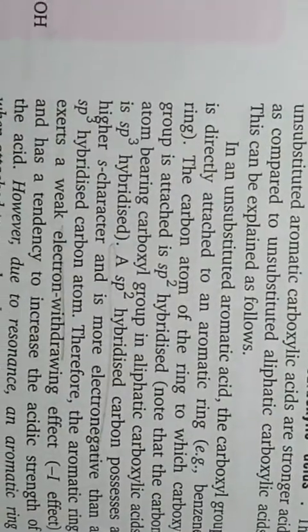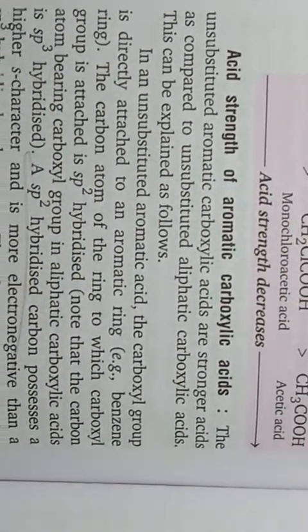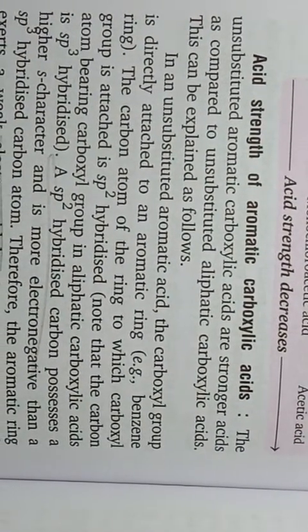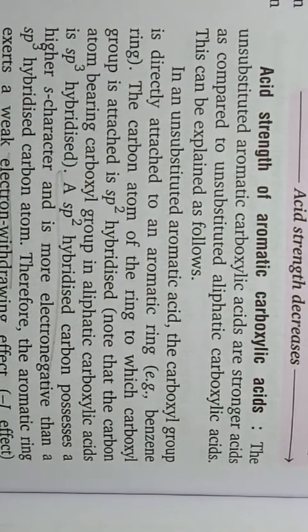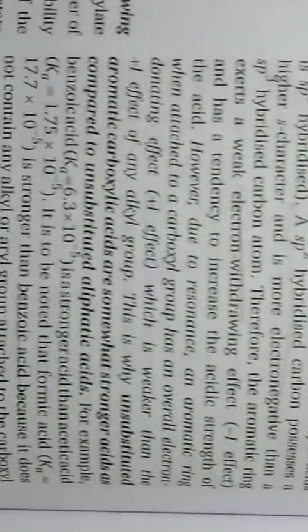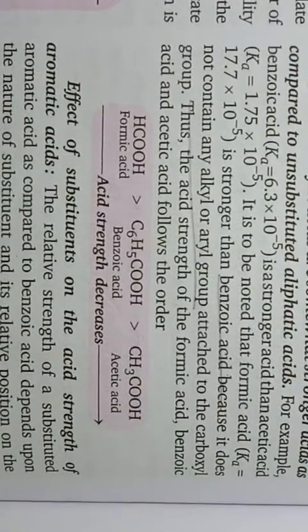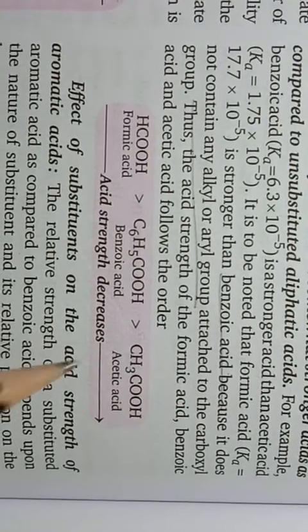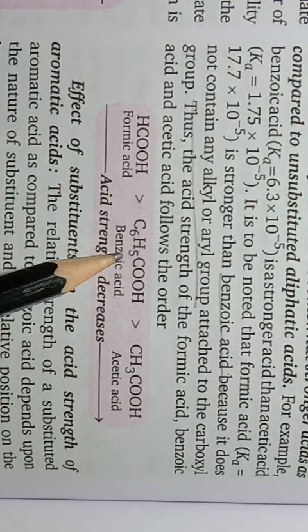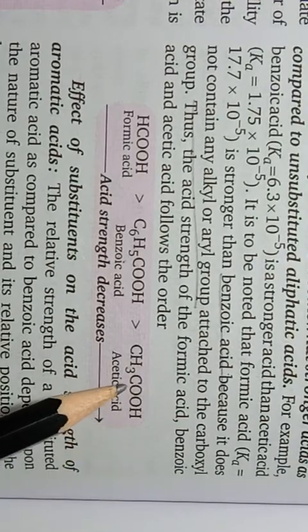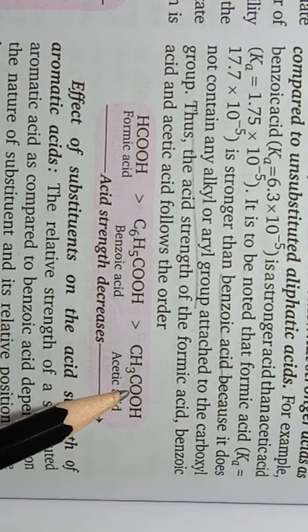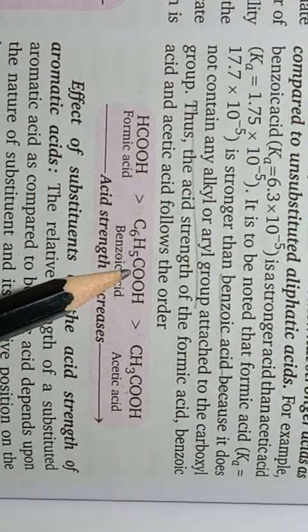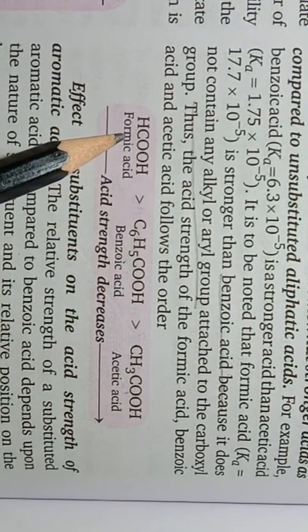Okay students, the next heading is acid strength of aromatic carboxylic acid. Aromatic carboxylic acids are stronger acids than alkyl substituted acids, but are weaker acids than formic acid.